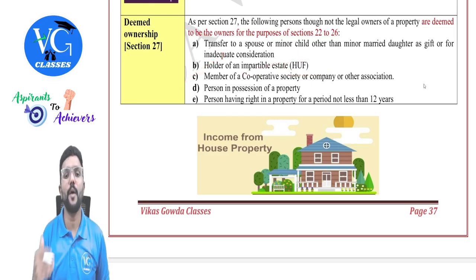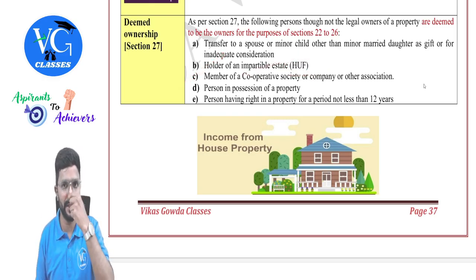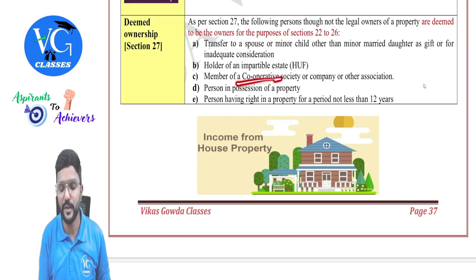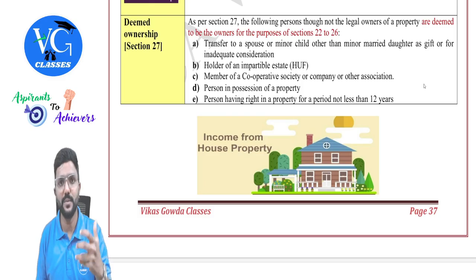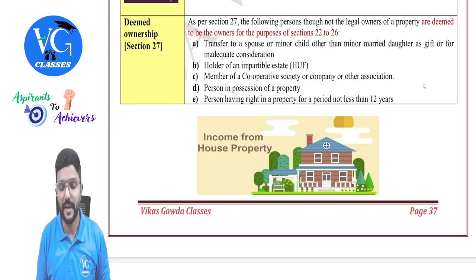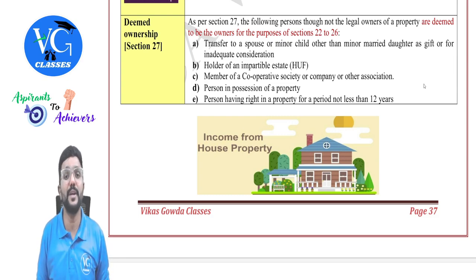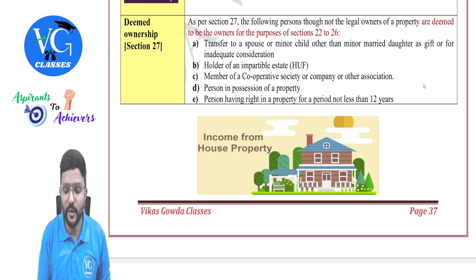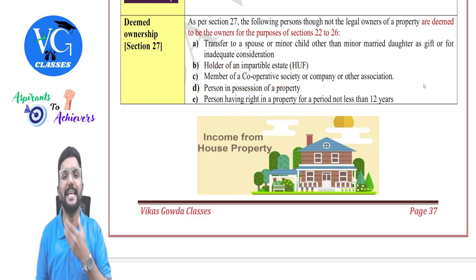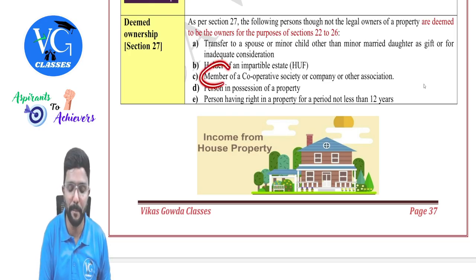Next, member of a cooperative society, company or other association. Now assume a property is owned by a cooperative society and they have not sold it. They have just allotted this property to a member to use it. In such a case, even though the legal owner is the cooperative society, the member who is enjoying the possession of the property will be considered the deemed owner. And any income from such property will be taxable in the hands of the member.